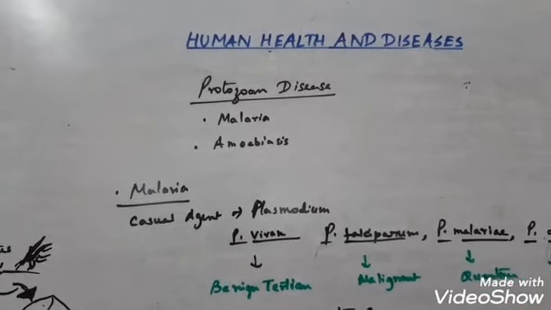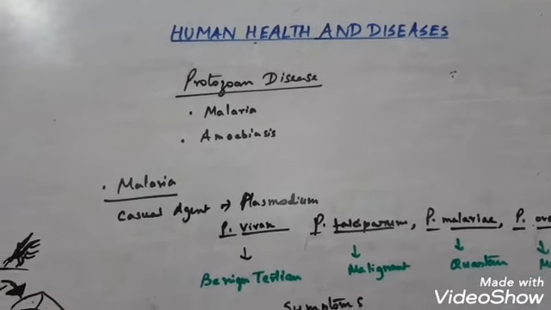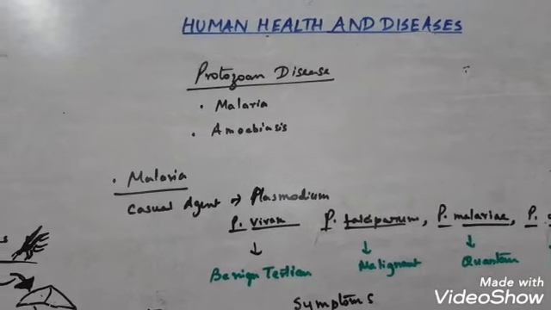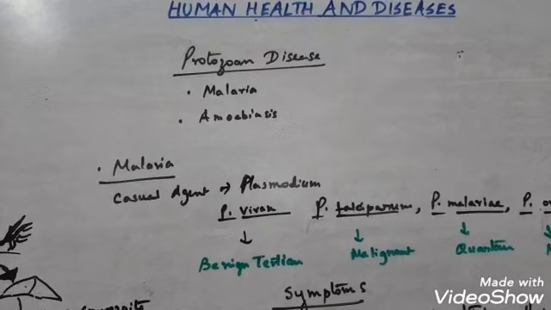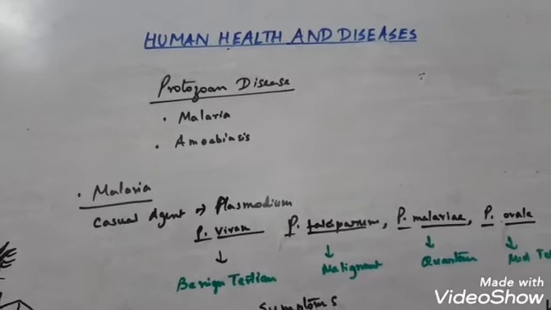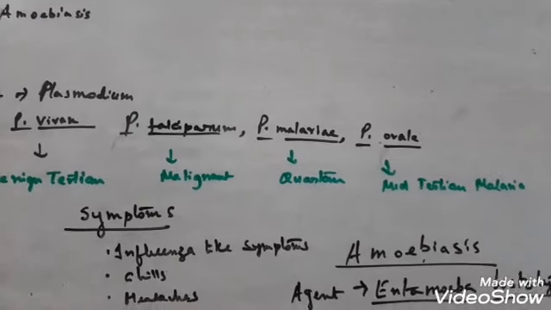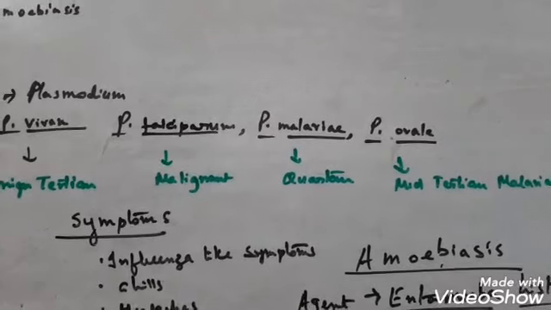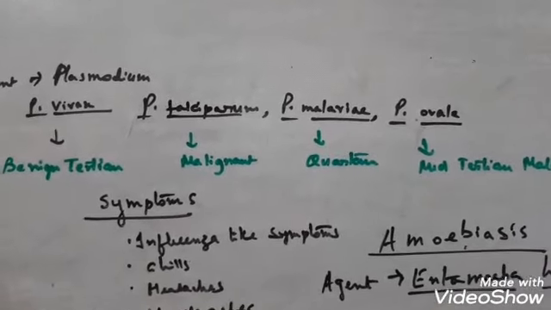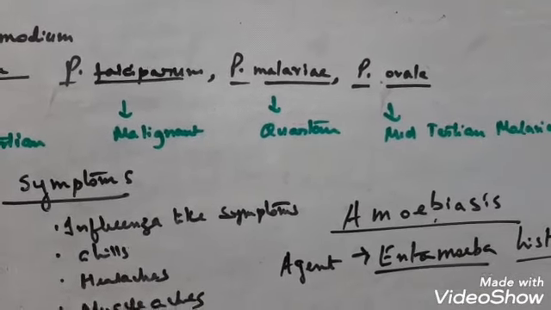Now the malarial parasite requires two hosts. You just saw the primary host, what is the primary host? Female Anopheles mosquito. And the second host is the human being, so this is also called the intermediate host or secondary host. Clear? Now we will discuss amoebiasis, the second type of protozoan disease. Amoebic dysentery is also the name of amoebiasis. Now the agent is Entamoeba histolytica.